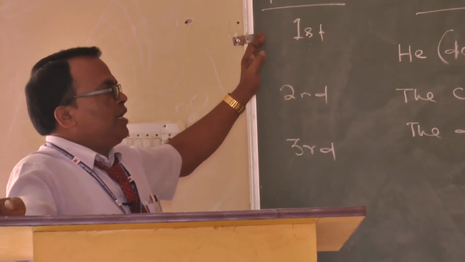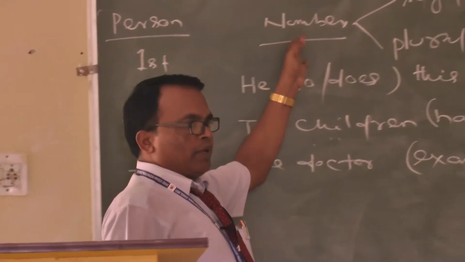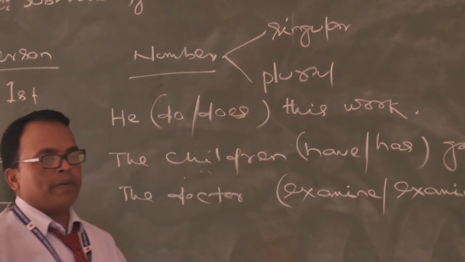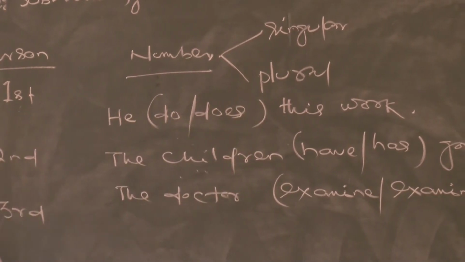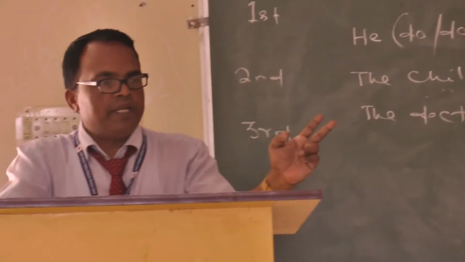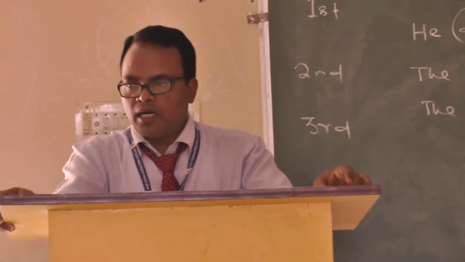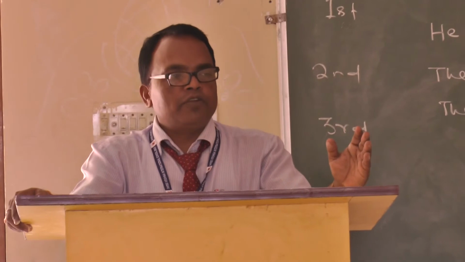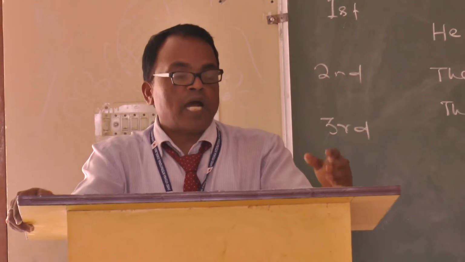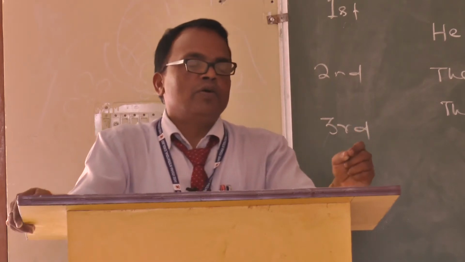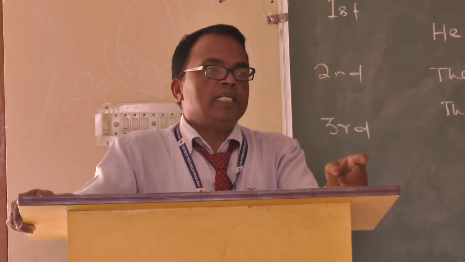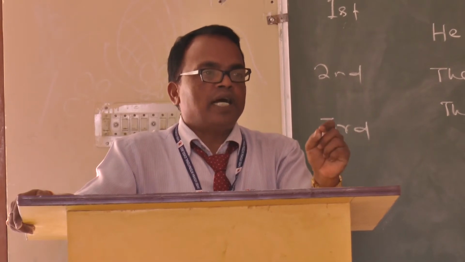Every person has 2 numbers: singular number and plural number. That also we have read in the tenses. So every person has 2 numbers. First person has singular number and plural number. Second person also, third person also. According to the person and number, we use the verb. That is called subject verb agreement.